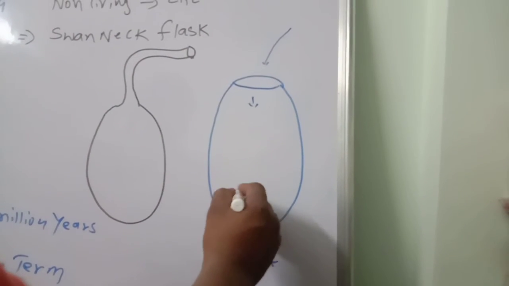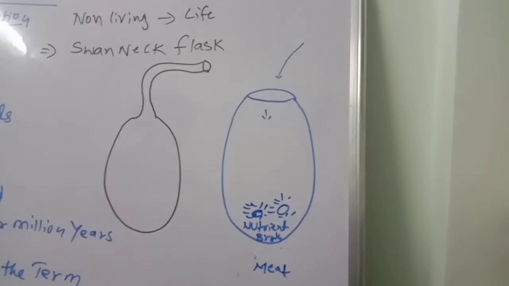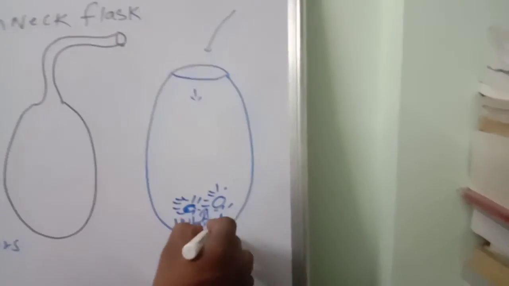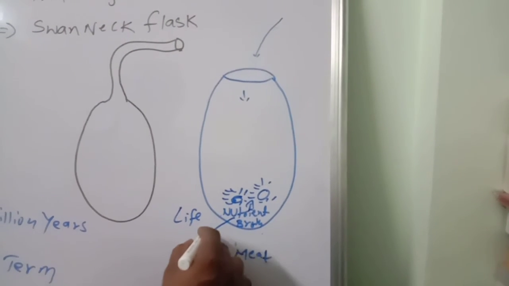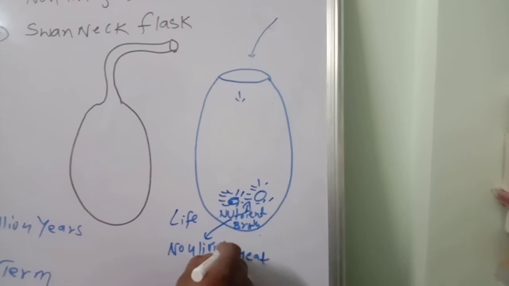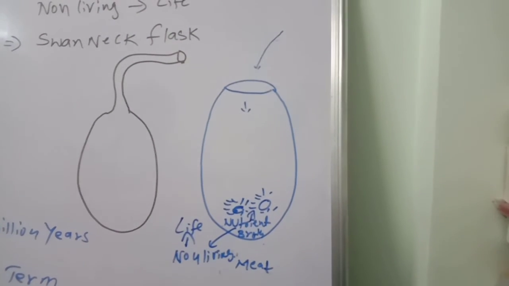Some growth, life formed, some germs like that. So they believed that by seeing this, life is coming out from non-living. Cooked meat is non-living matter. So they believed that life is coming from non-living.